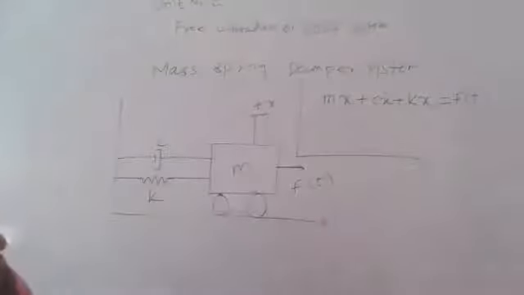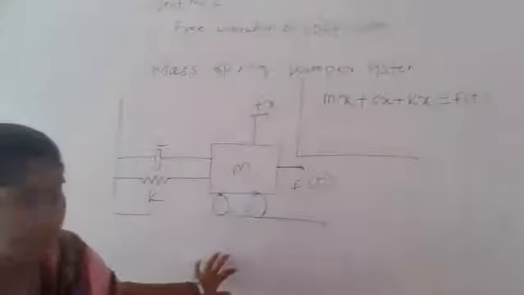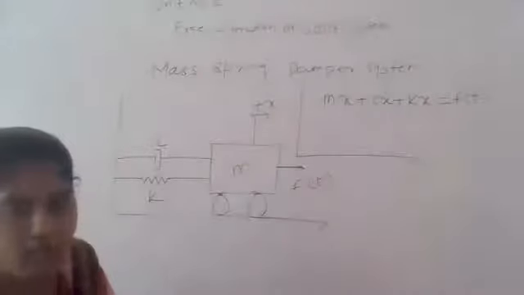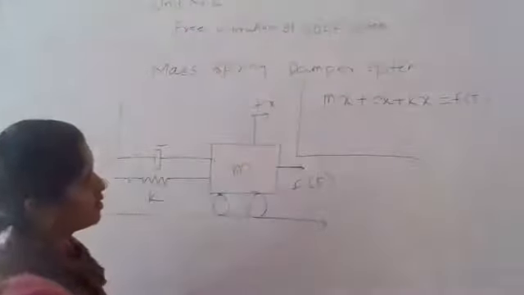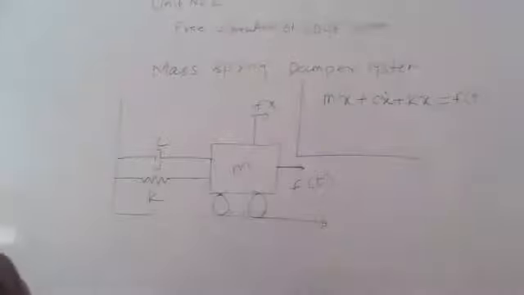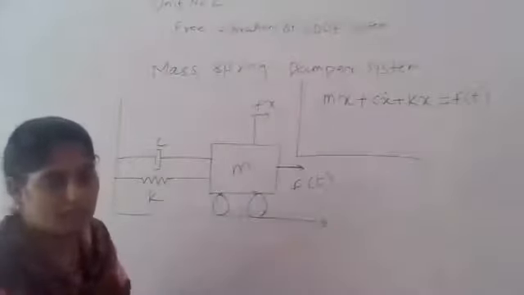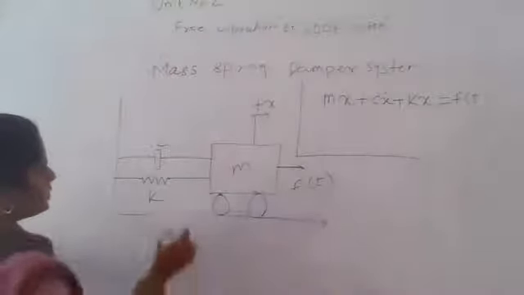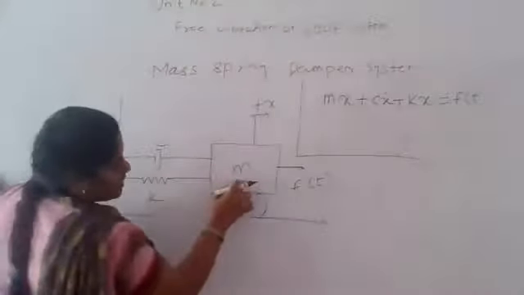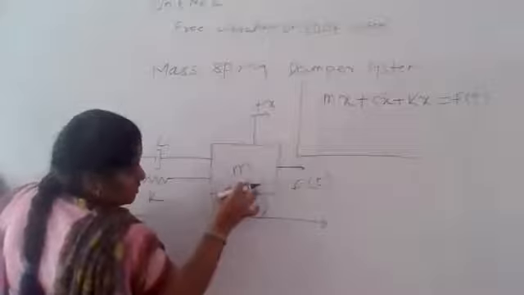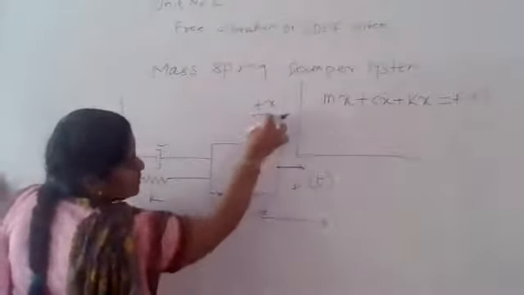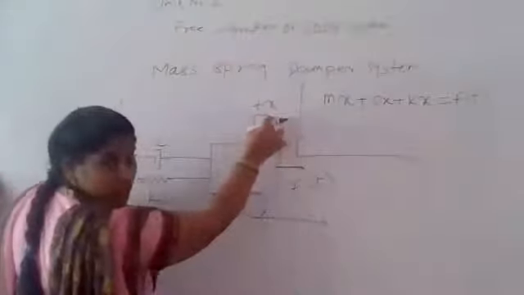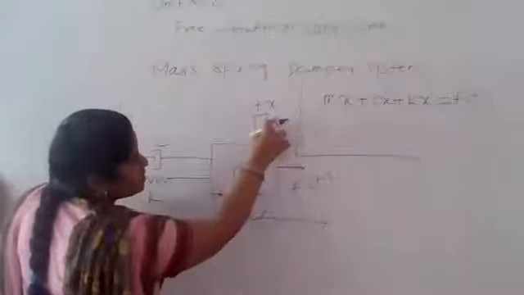You write down this mass spring damper system. Once again, you draw this diagram, and based on it there are four equations, the basic equation that we have to see first, and then we will go for the derivations one by one. In this system there is a mass, where x is the displacement of the system.